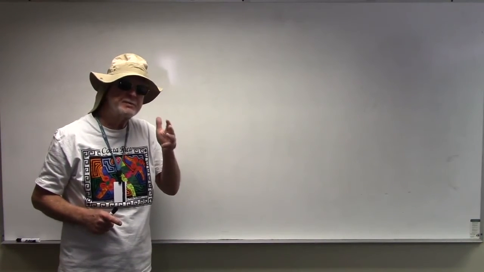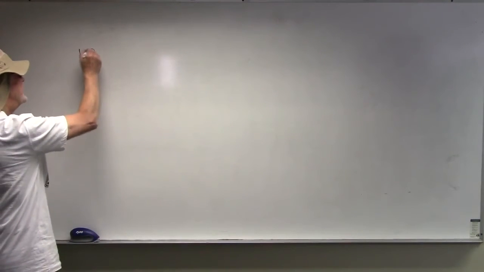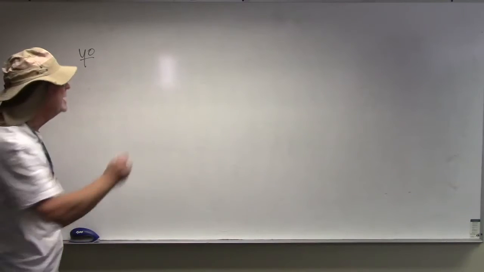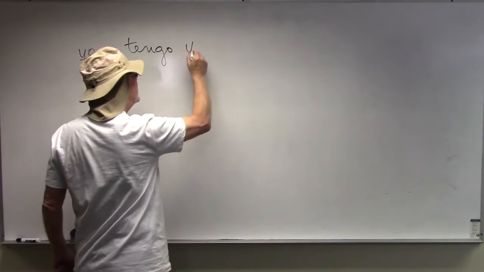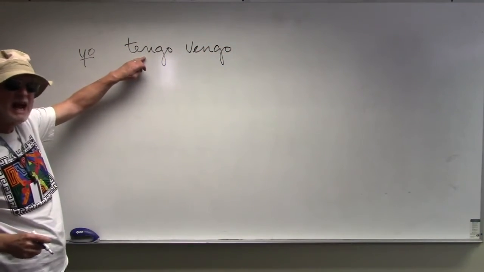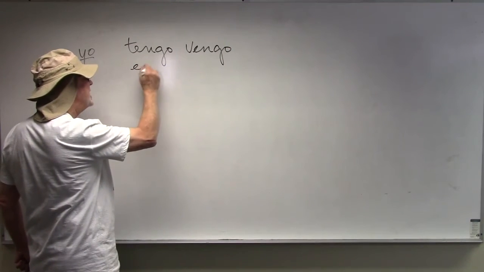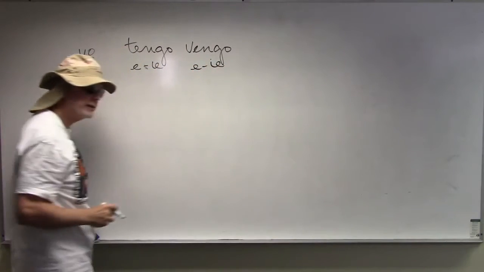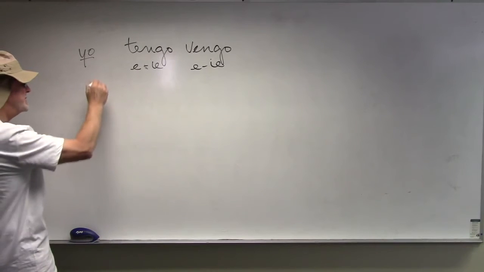Irregular first person singulars. What does that mean? Irregular. It just simply means the yo form is different. We've seen it with tengo. We've seen it with what? Vengo. Okay? And we also know that these verbs have a spelling change. This is an E to IE change, yes? This is also an E to IE change, okay? All right. Let's look at a couple of these verbs.